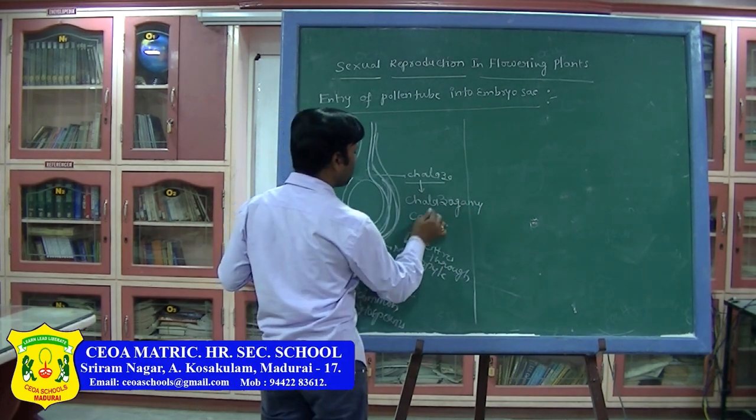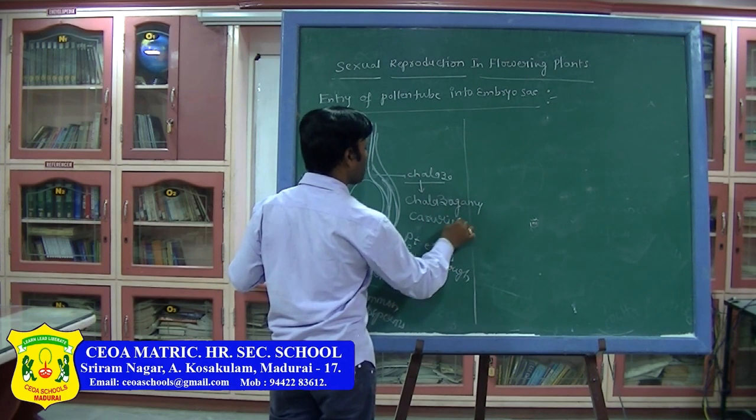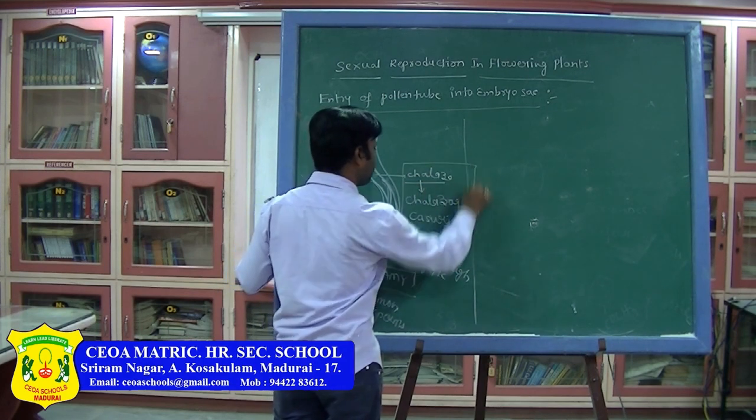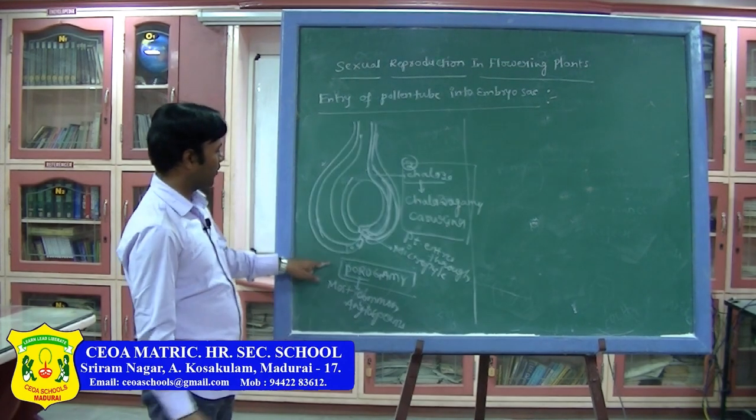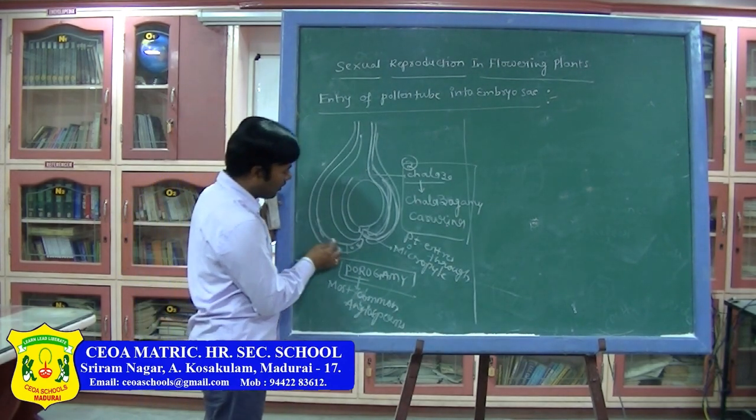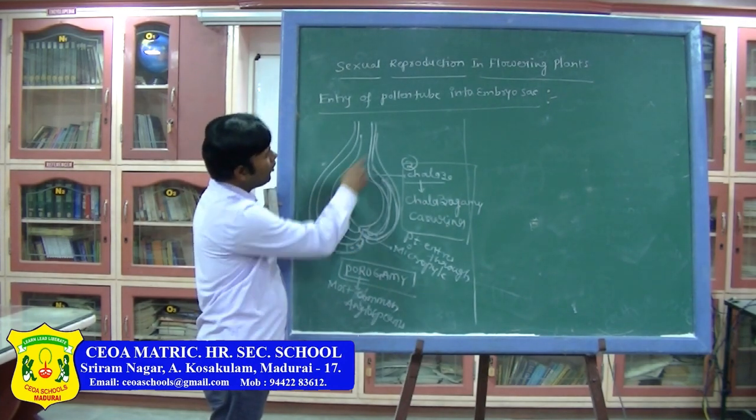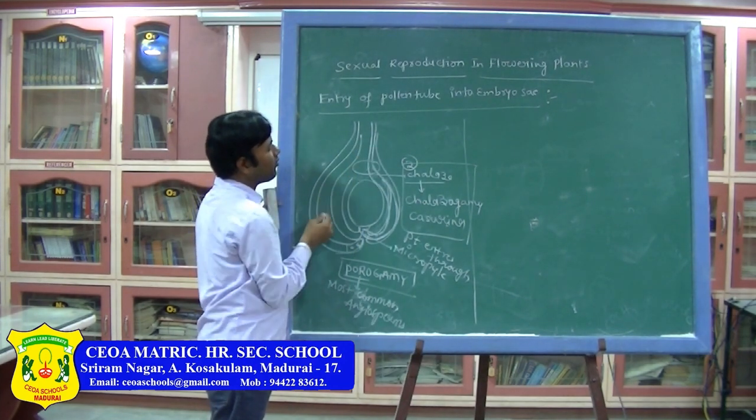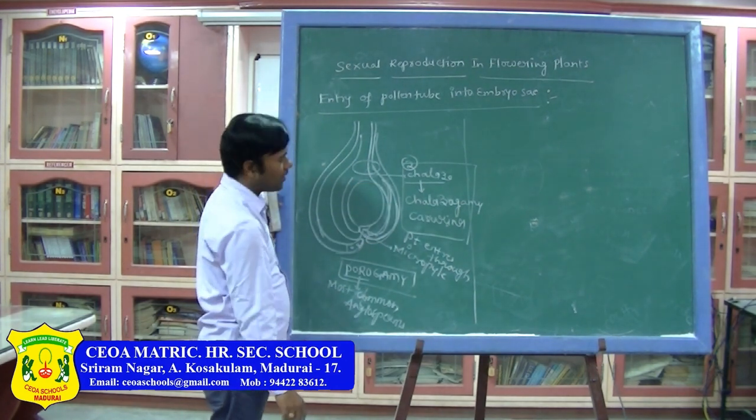Example, Casuarina. This is the second type. What is the first type? That is porogamy. Porogamy means the pollen tube is entering through the micropyle. Here the pollen tube enters through this position, which we are calling the chalaza. If it enters through the chalaza, that is called chalazogamy.